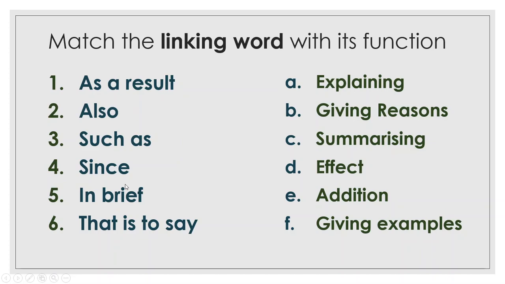So these linking words have a function. Okay, so we need to link them with the function. Are they explaining? You use them to explain something, give reasons or causes, like to give a reason for something or the cause of something. Summarizing, to summarize something. Effect, to explain the effect or the consequence or the result. Addition, to add something to something. Giving examples, to give examples. So "as a result," what does it do? It expresses effect or the result.